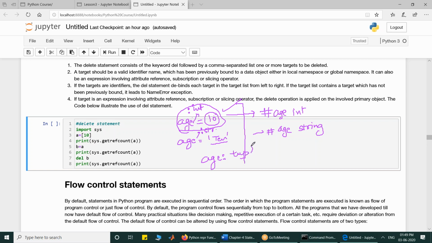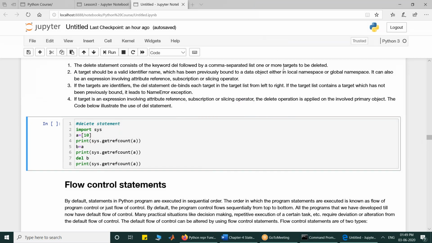And if you use this, it is also possible to associate a name with a type without assigning it a value. You can do the assignment later on, but previously it was not possible. Previously you would not be able to write age colon int alone; it would give you an undefined name error. So that is the concept. Am I clear, Yashika? Have I successfully addressed your query?